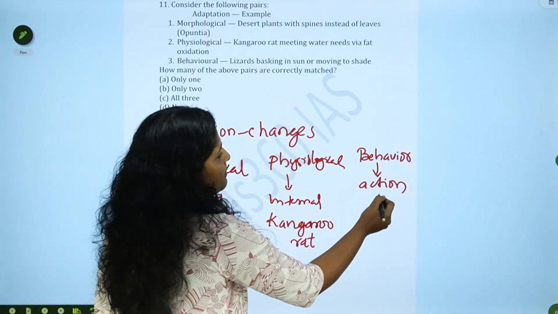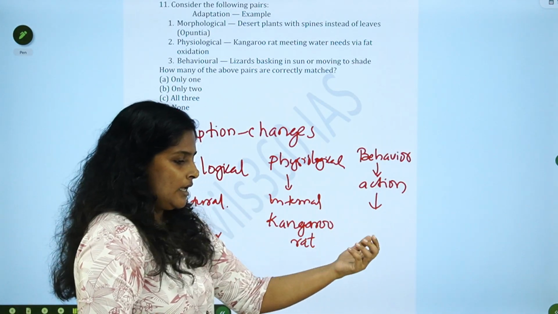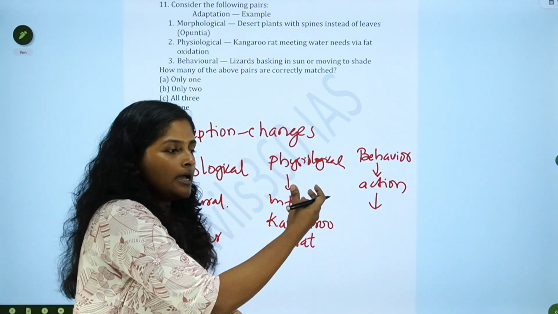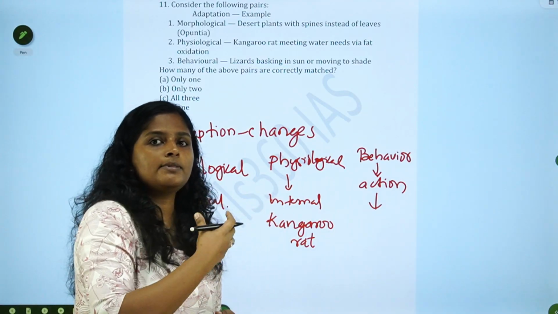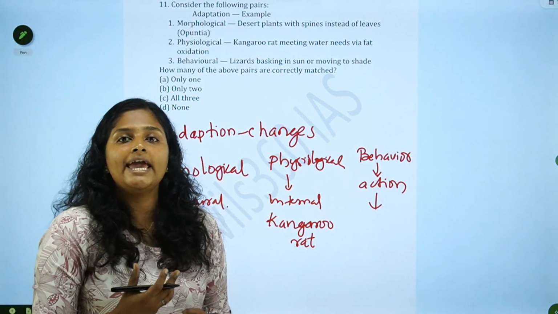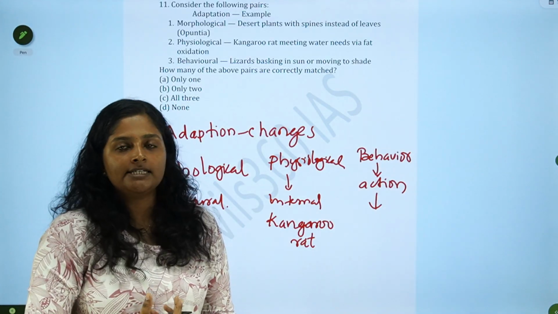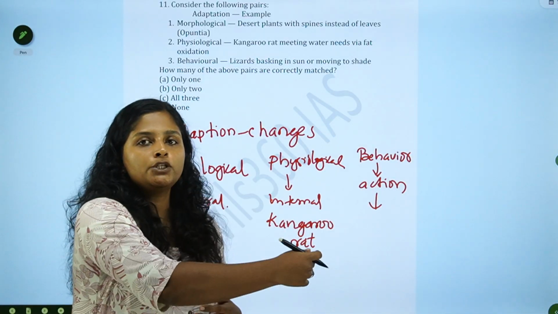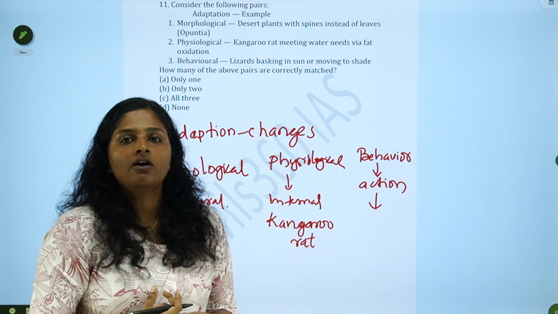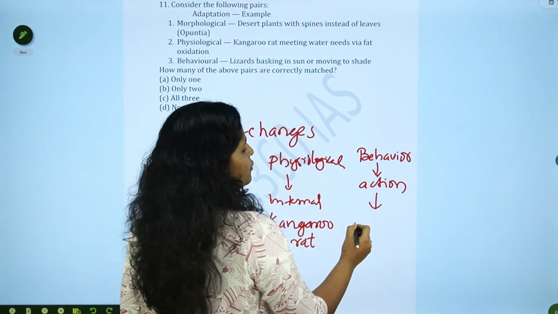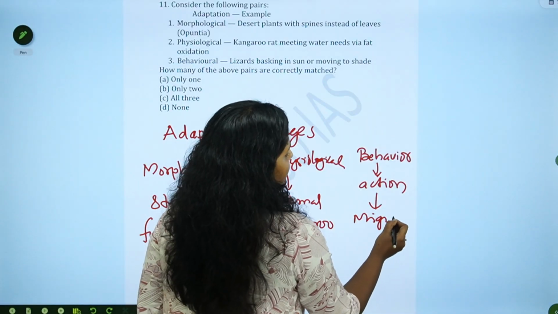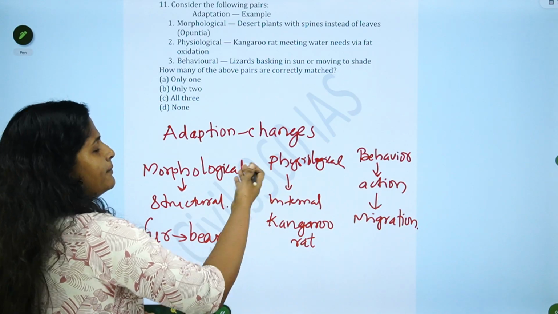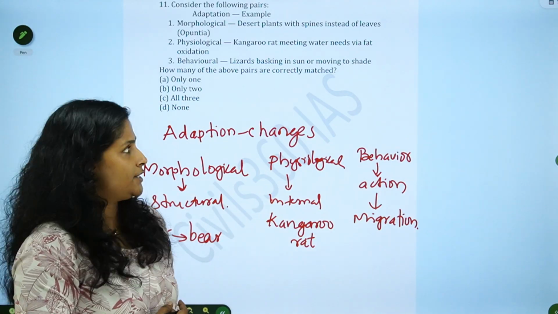And about the behavioral adaptations, these migratory birds, why do they migrate? Because the habitat or ecosystem they originally belong to gets very cold in winter and they cannot survive that much cold. So what they do, they migrate to the areas where they can get warmer. So migration of birds is a behavioral adaptation. Hibernation can also be a behavioral adaptation.